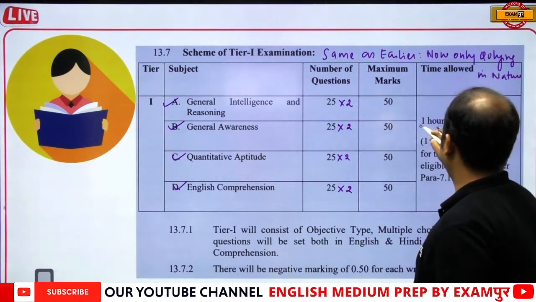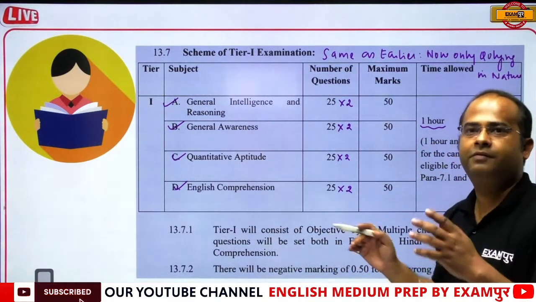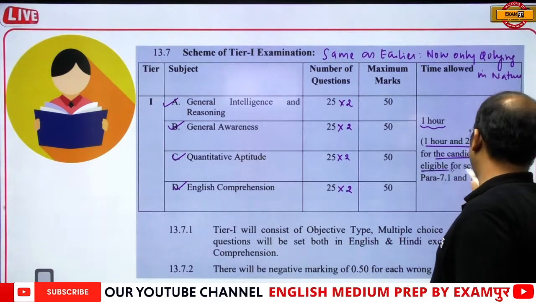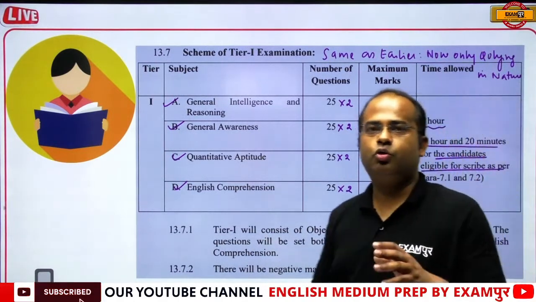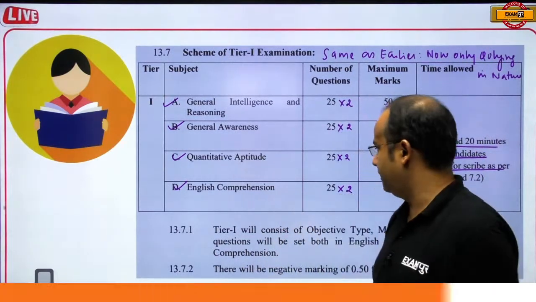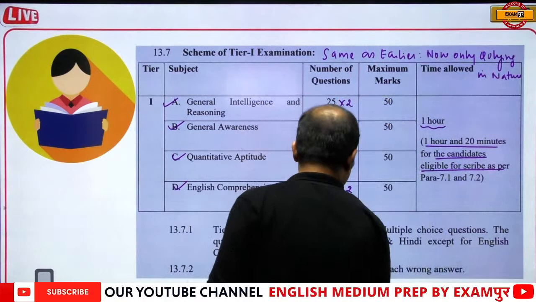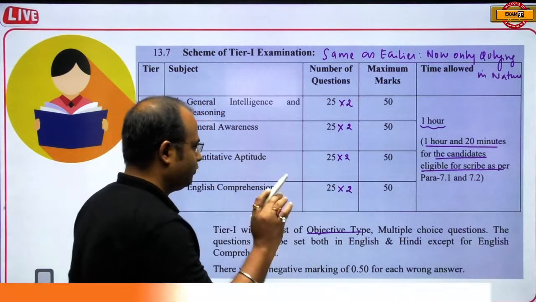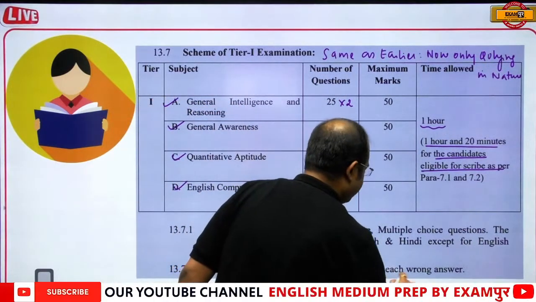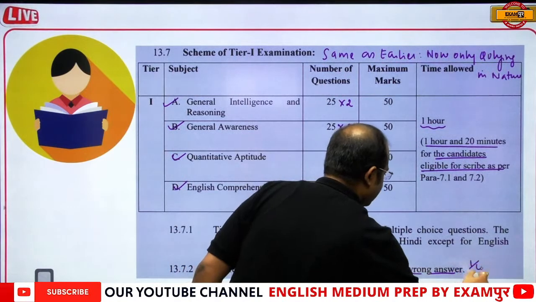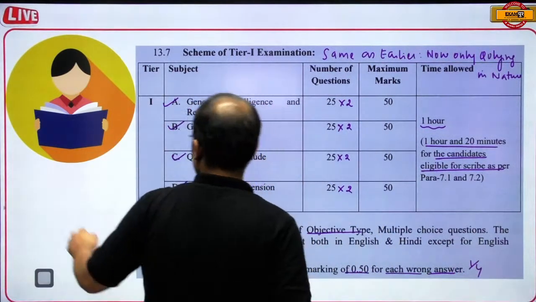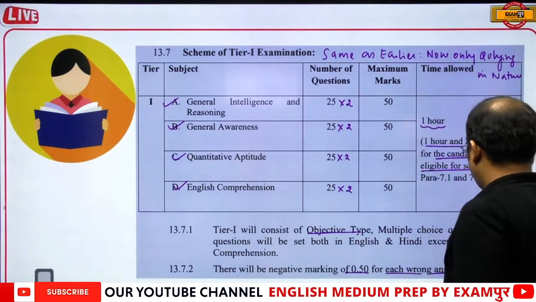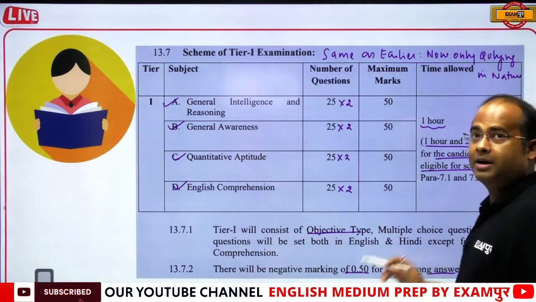So total allotted time will be 1 hour, and if the person is visually challenged, then it will be 1 hour 20 minutes for the candidates eligible for the scribe, and the scribe is given to those candidates who are visually challenged. Now tier 1 will consist of objective multiple choice questions, both in English and Hindi except English, and what will be the negative marking, that is 0.5 for each wrong answer. So negative marking will be half, not 1/4.